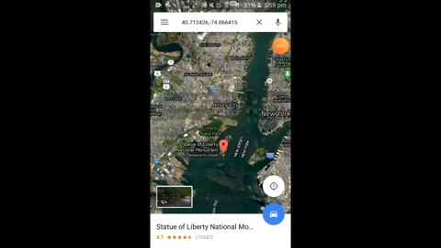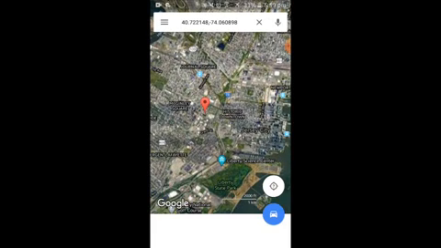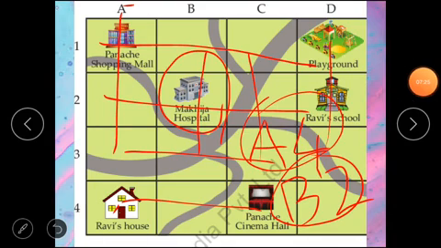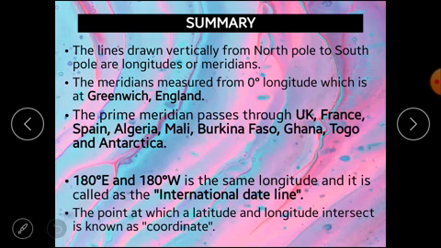Now if you want to know the actual coordinates of a place, then let's click on this place, and you can see these numbers, 40.722148 and 74.060898. These are the coordinates of this place. So that explains that latitudes and longitudes help us locate a place on earth, and they are very important for us. So this completes our chapter here.